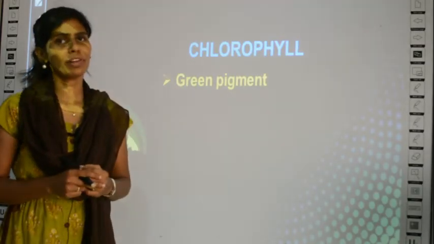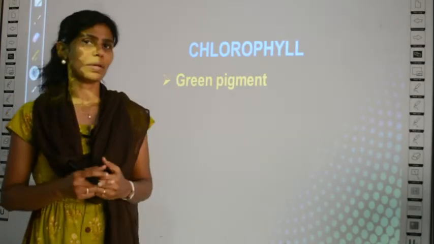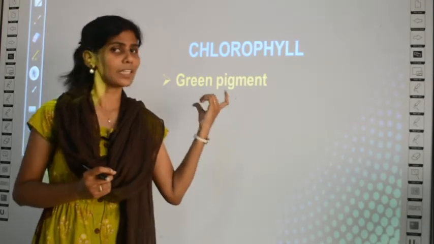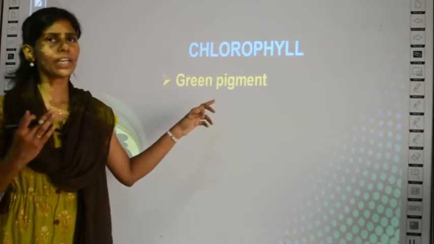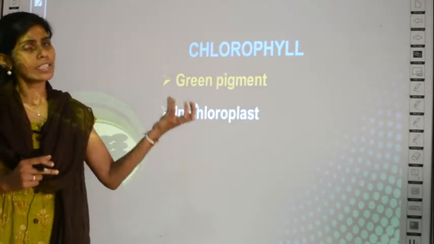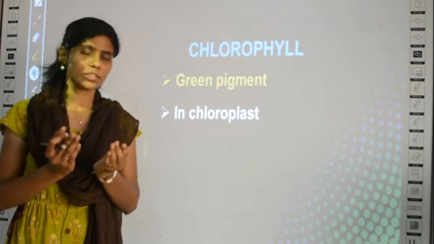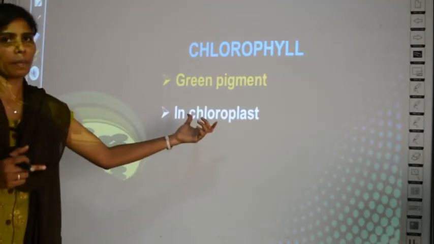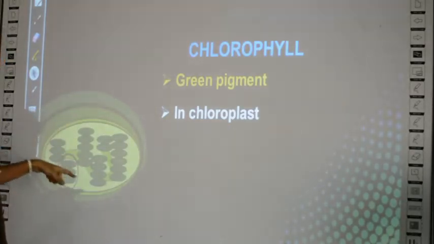What is this chlorophyll? Chlorophyll is a green pigment. Plants are all green in color because of the presence of this pigment called chlorophyll. Where can you find chlorophyll in the plants? You can find it in the leaves, and this pigment is present inside an organelle of a cell, which is called chloroplast. This is the structure of a chloroplast.